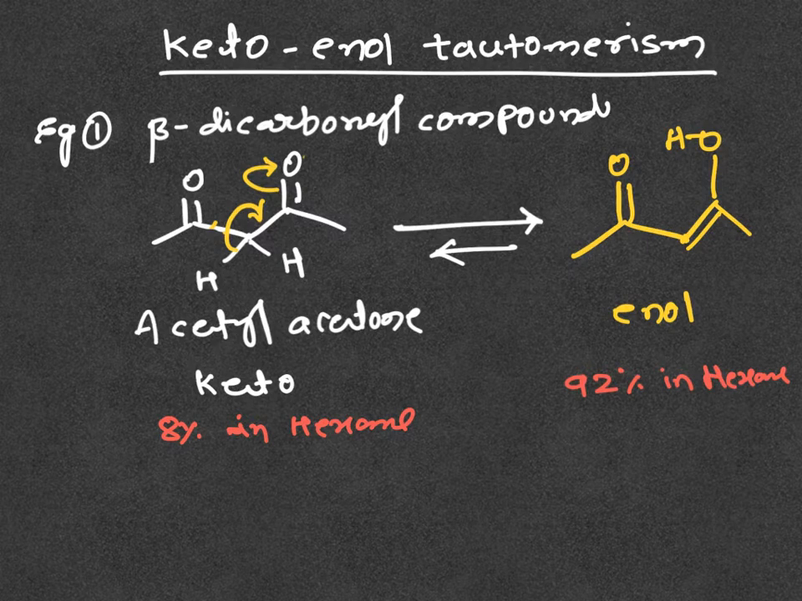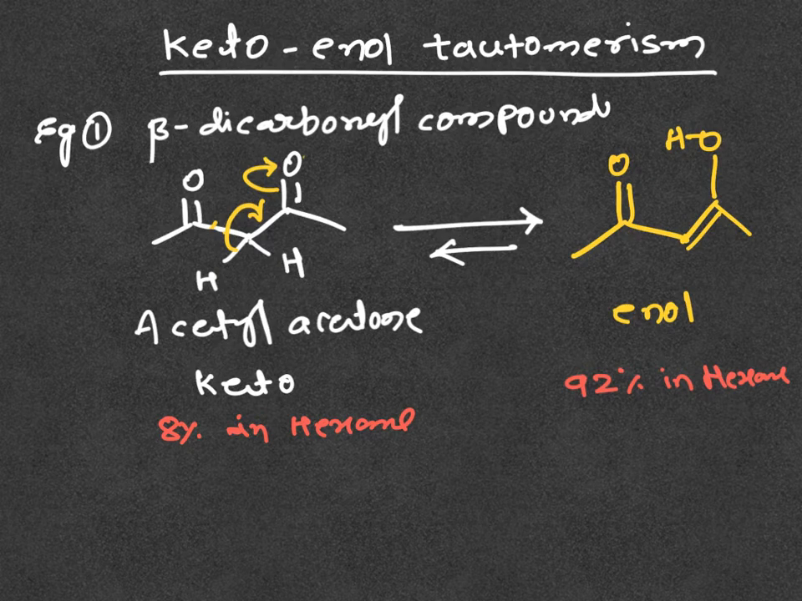What could be the reason for acetyl acetone existing mainly in the enol form? Two reasons play a role in the stability of the enol form. One is extended conjugation, which provides additional bonding that stabilizes the enol. Here the carbonyl group and the C=C, which are separated by a single bond, are conjugated pi bonds. Due to this conjugation, extra stability comes to the enol form. As a result, it exists as the major form.